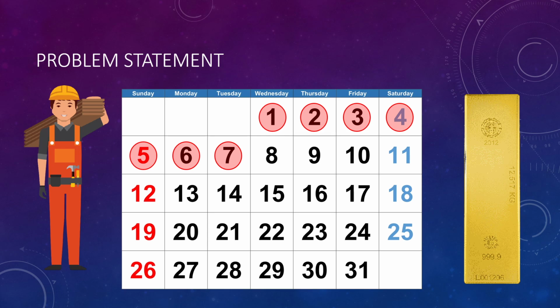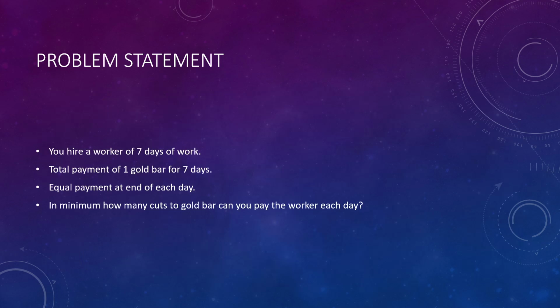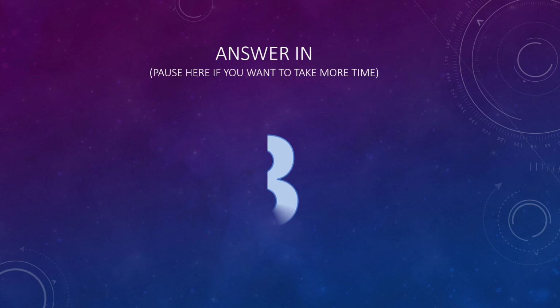So you have to find an optimum number of cuts, in which you cut the gold bar into the minimum number of pieces and the worker is paid for his work each day. Let's see the problem statement. You hire a worker for 7 days of work. Total payment is 1 gold bar for 7 days of work, and equal payments are to be made at the end of each day. In minimum, how many cuts can you pay the worker each day? Okay, answer in 3, 2, 1.